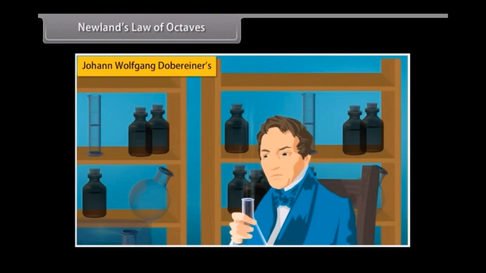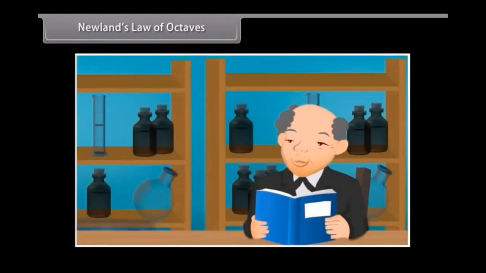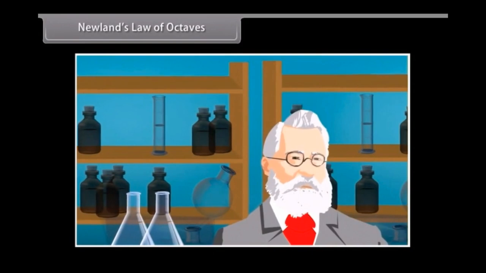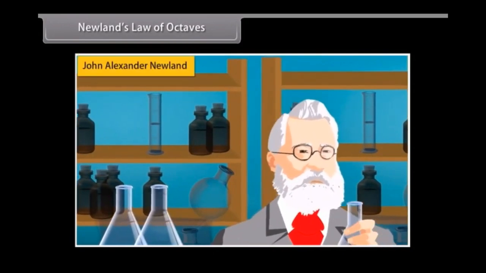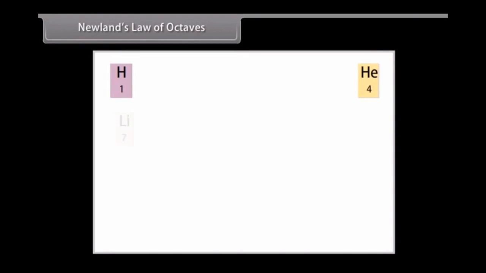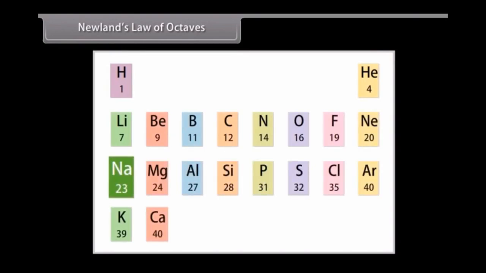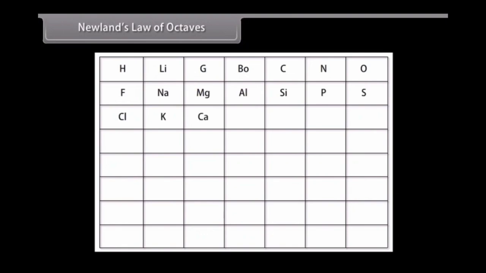Newland's Law of Octaves. Dobereiner's research simultaneously encouraged other scientists to start classifying elements. The triads were not useful as they could classify only three elements at a time. In 1864, John Alexander Newland, an English chemist, discovered that when elements are arranged in the increasing order of their atomic masses, atomic weight, every eighth element had properties similar to the first element. This is called the law of octaves. However, all elements could be arranged in this order only till calcium, even though there were more than 60 elements available at that time.